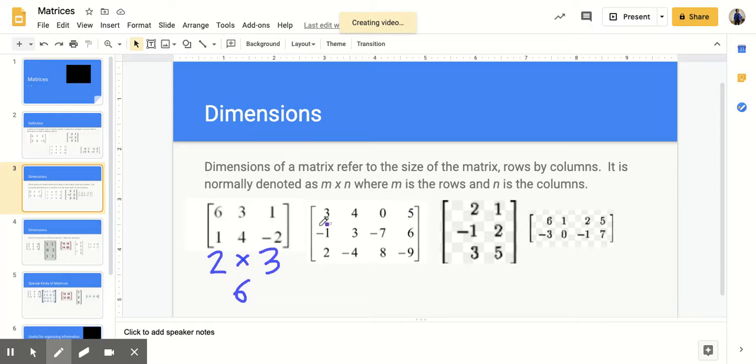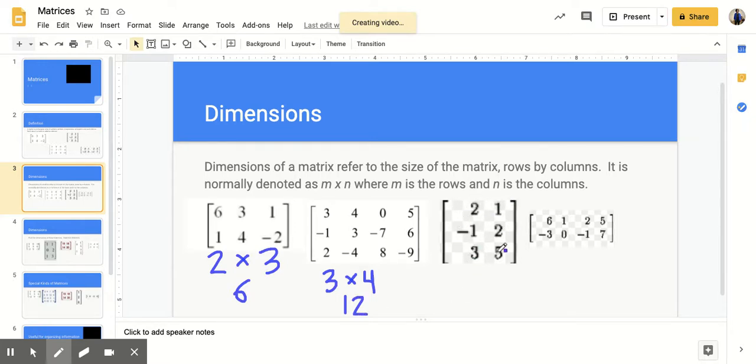Next, there are 3 rows, and there are 4 columns. And I can use a shortcut just by doing multiplication. 3 times 4 is 12.